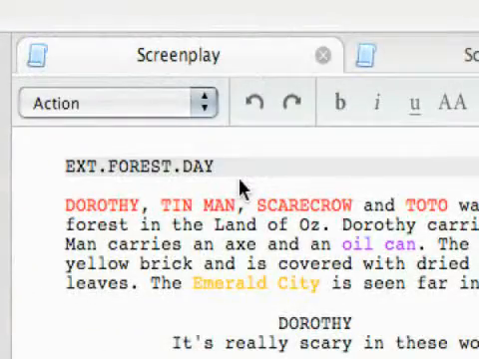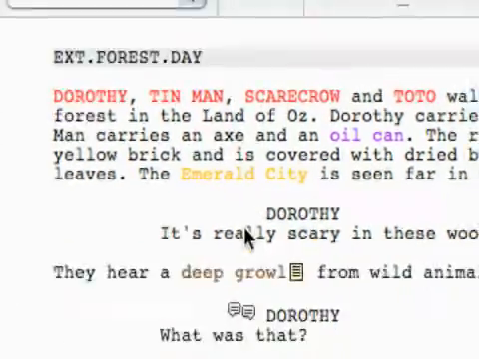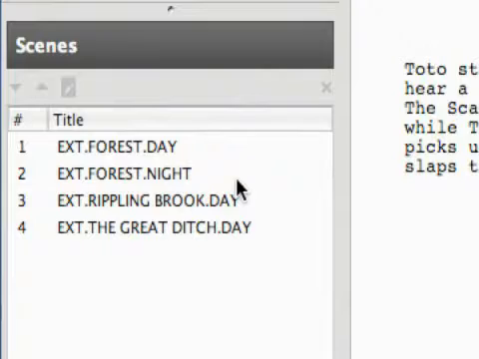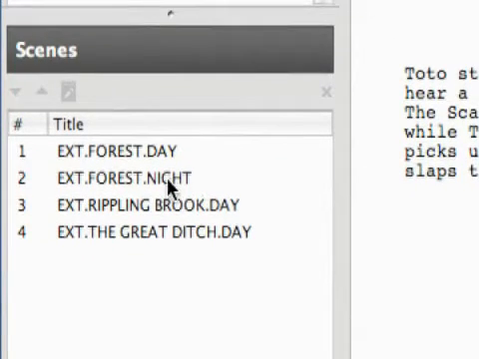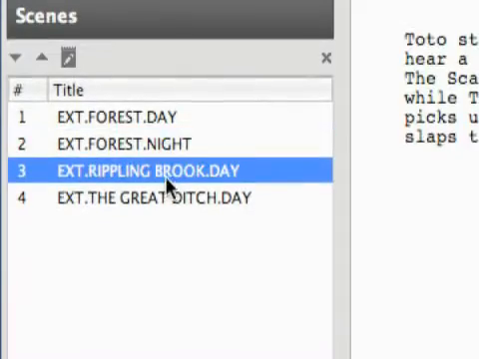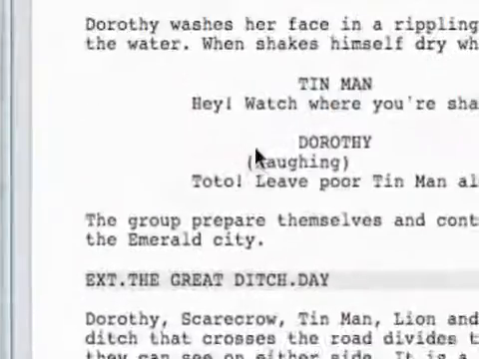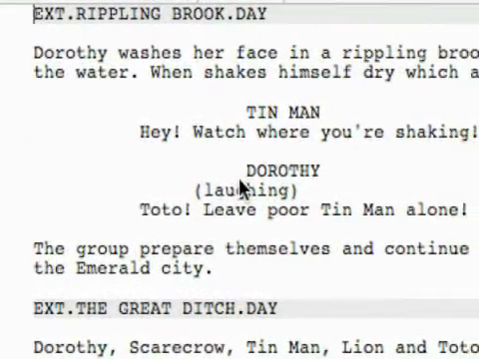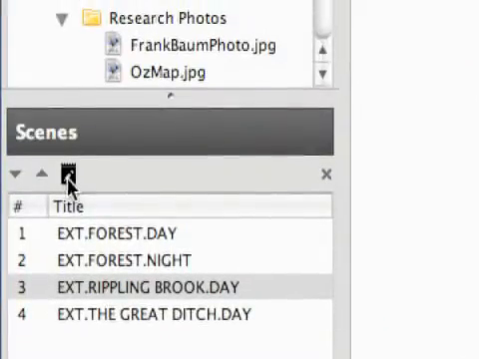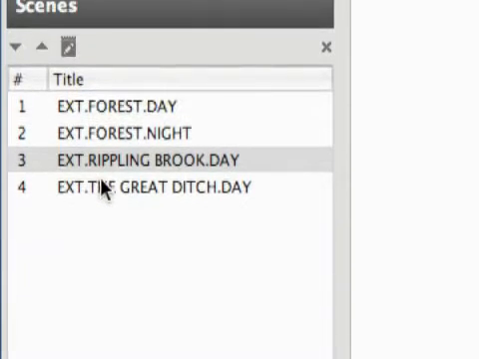One other thing about the Screenplay Editor I want to show you is down below your production library, this Scene Navigator. It takes all your scene headings and you can navigate straight to them by just clicking, or double clicking actually, on them and skipping straight to them. And this becomes, of course, very useful once you get really far into your screenplay.